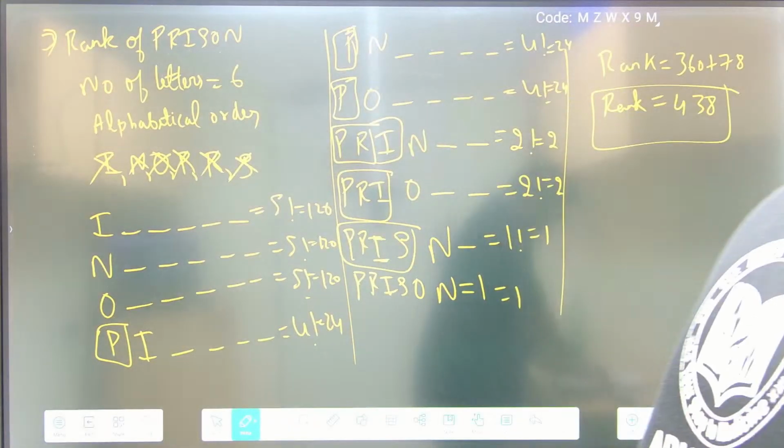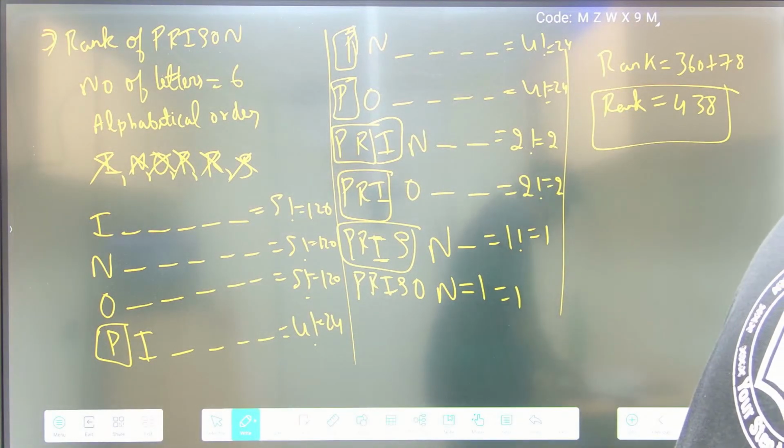Let us move to the next one. Enough of this type, let us move to the next type of question.